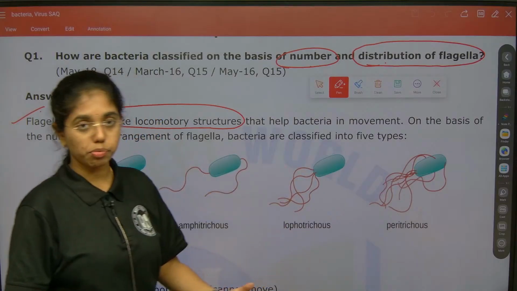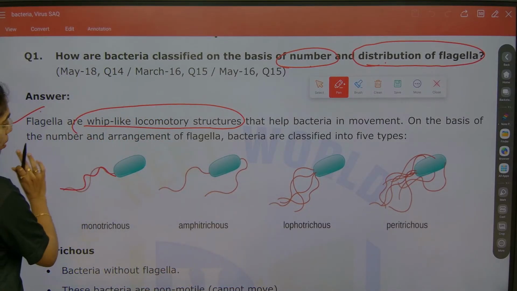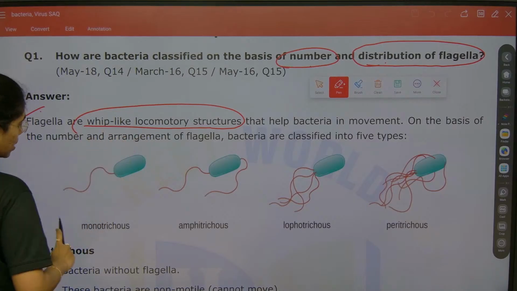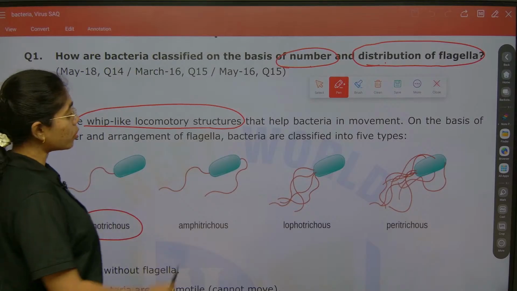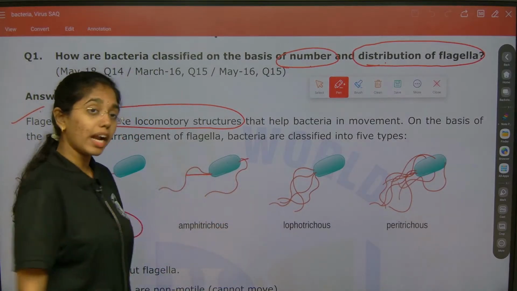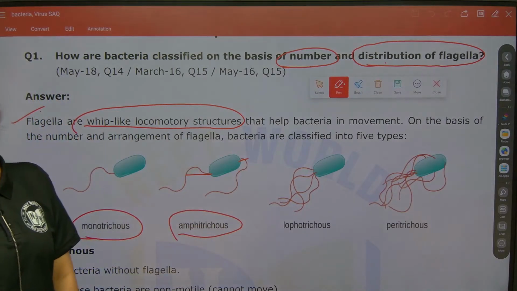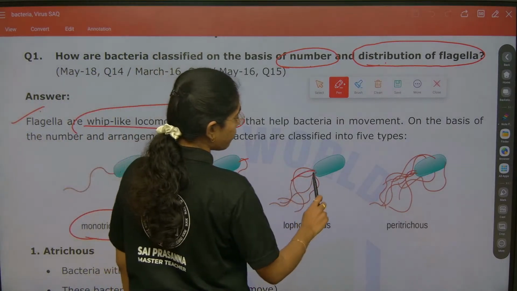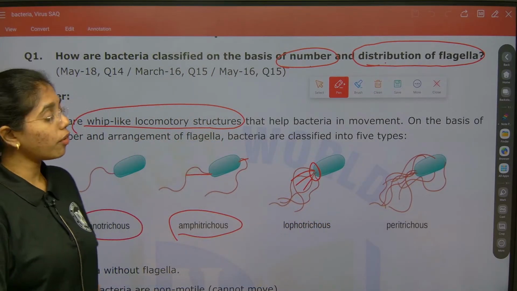We have 5 types. If there is only one flagellum attached to the bacteria, it is addressed as monotrichous. If 2 flagella are there on either end of the bacteria, it is amphitrichous. If a bunch of flagella are there only at one end, it is known as lophotrichous.